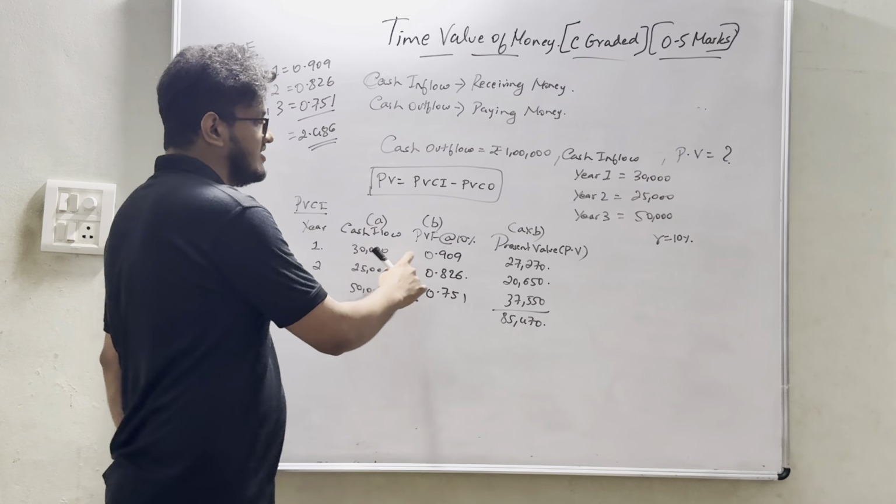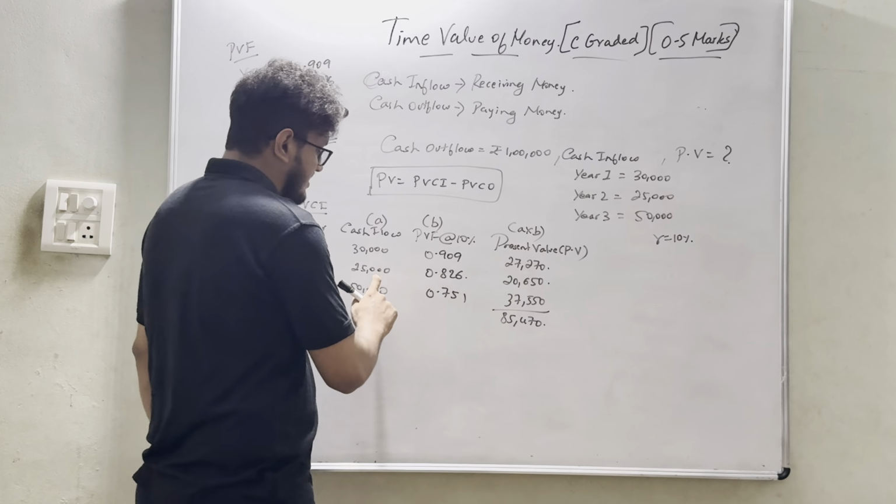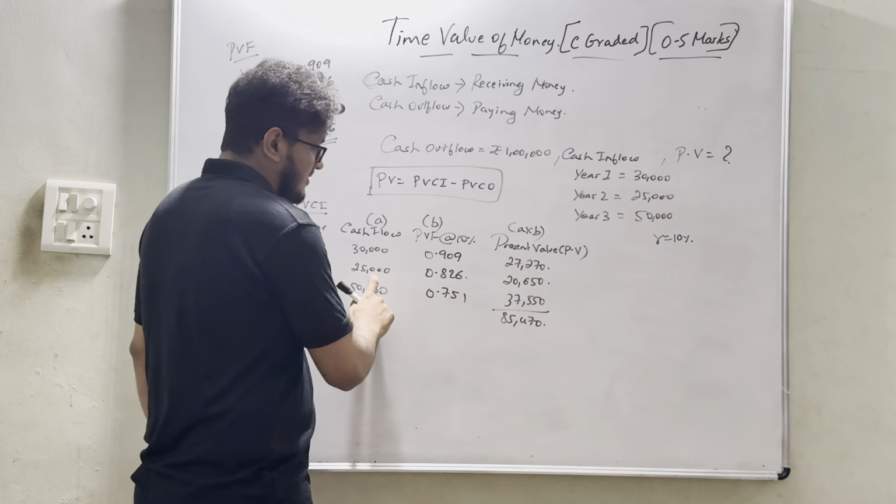So what is the simpler technique? What we did: 30,000 into 0.909, we got this. 25,000 into 0.826, we got 20,650. 50,000 into 0.751, I got 37,550. Then we added it. So what is the simplest? Let's just take the calculator. We need to make sure that our calculator is good. We should know all the tricks when handling financial management. So how do we do it in the calculator?